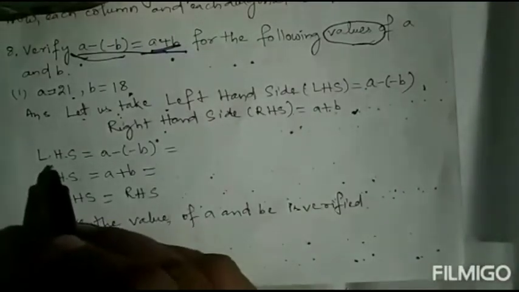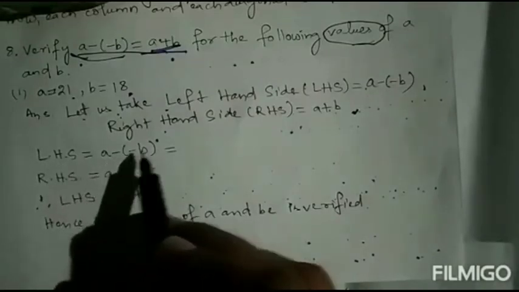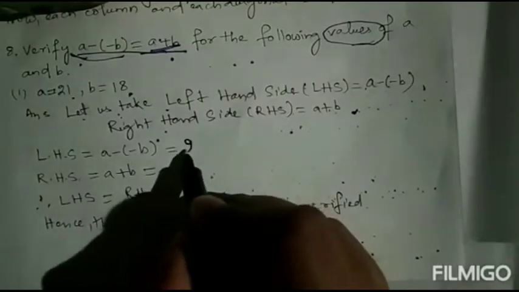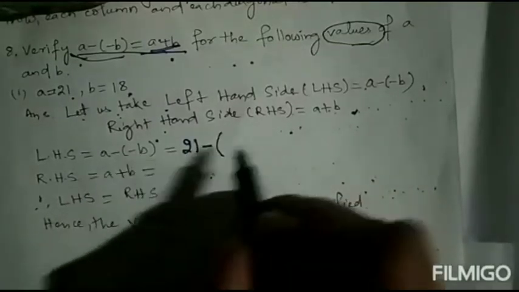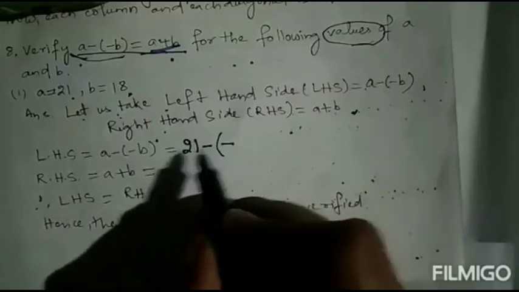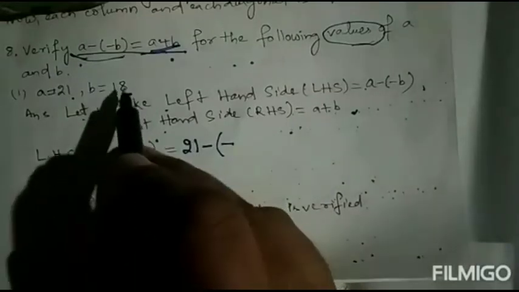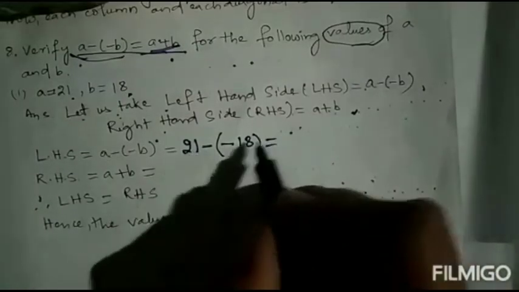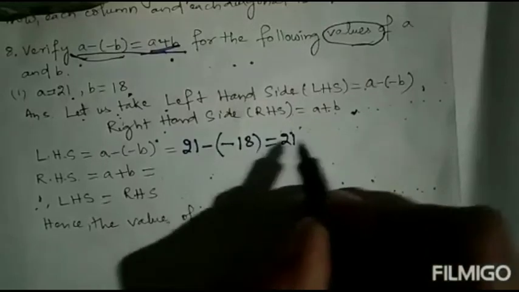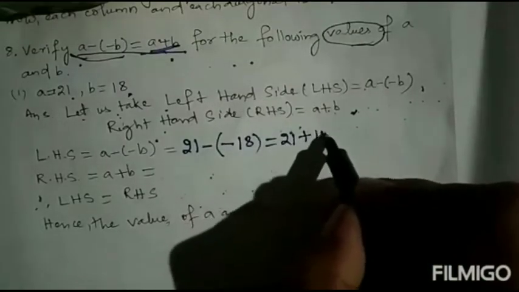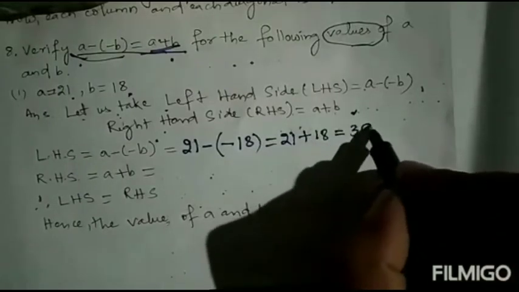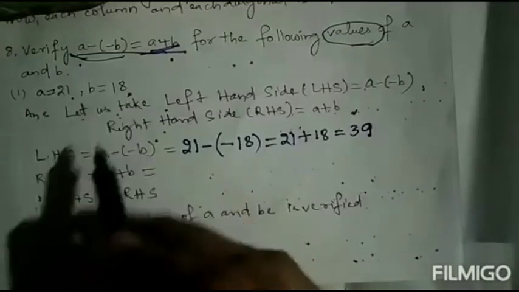So first we will see what is coming. LHS, A minus whole minus B, equal to what is the amount of A? 21. So put the amount 21, minus is there, then whole is there, put whole, then again minus is there, put minus, then put the value of B. Value of B is how much? 18. So write down 18. Now again we write 21 minus into minus equal to plus 18. So the addition value is how much? 39.